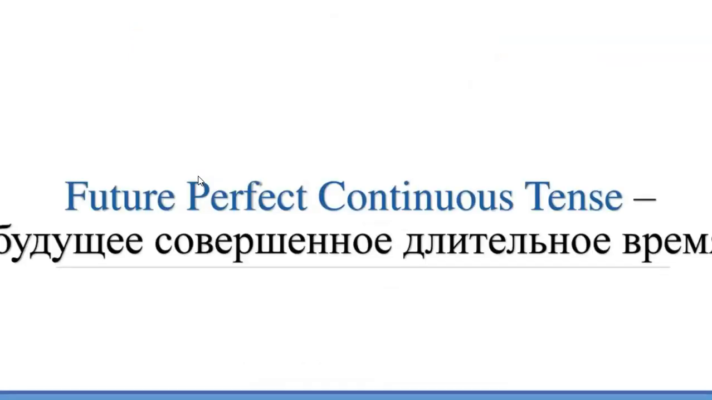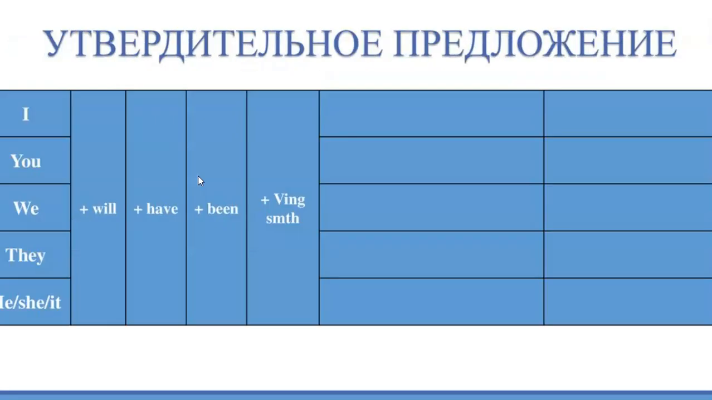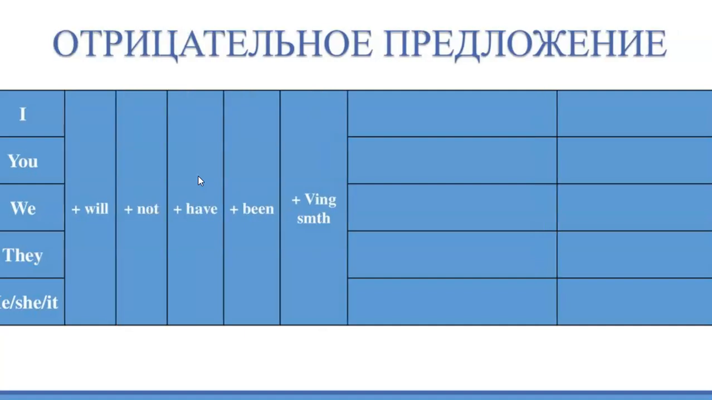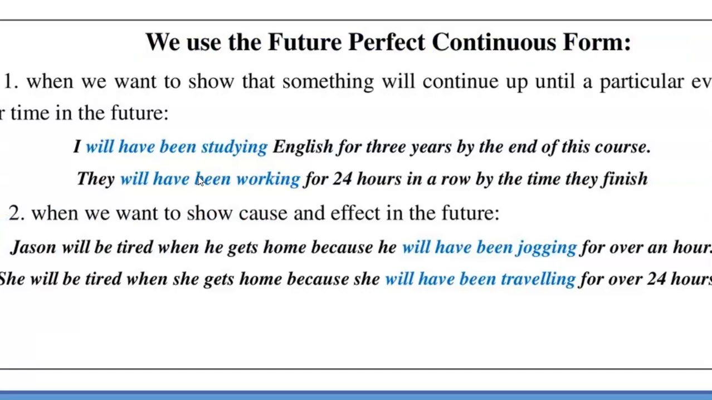Future perfect continuous tense. General form for forming the future perfect continuous tense: subject plus will have been plus verb-ing. Affirmative: I, you, we, they, he, she, it plus will have been plus verb-ing something. Negative: I, you, we, they, he, she, it plus will not have been plus verb-ing something. Interrogative: will plus subject plus have been plus verb-ing something.